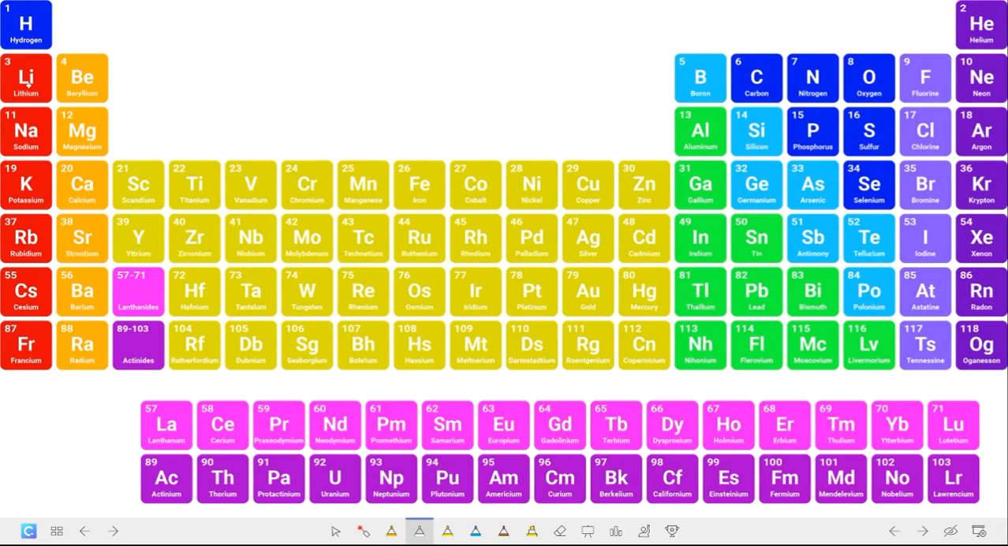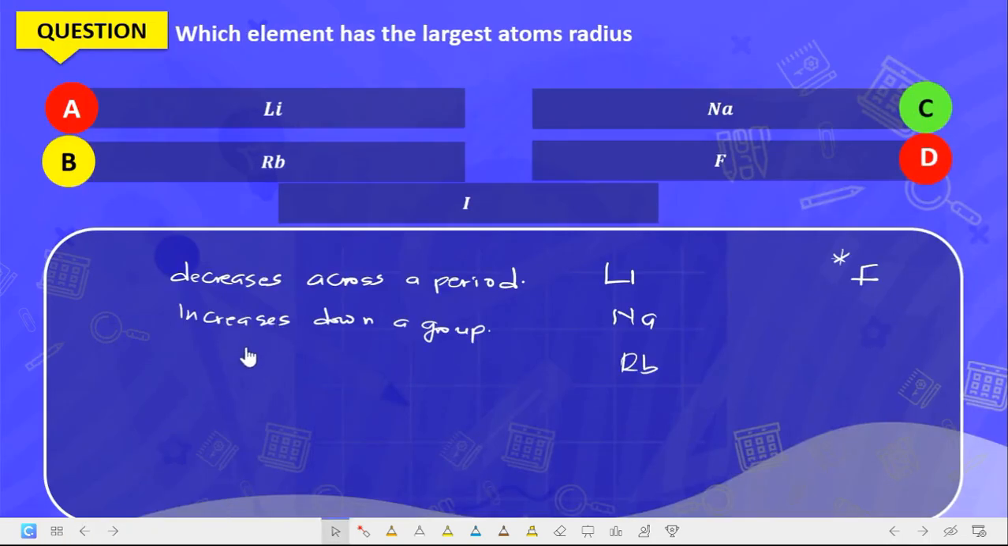This is lithium, okay? Now you see lithium and fluorine are in one line. I will say it decreases. When something decreases, it means this one is the highest, this one reduces, and this one is what? Very, very small. So between lithium and fluorine, lithium has the highest atomic radius as compared to fluorine. So it means that this is already off. This cannot be the answer.